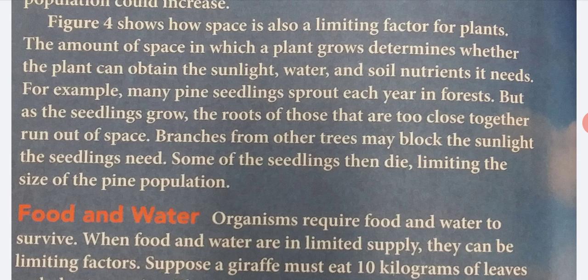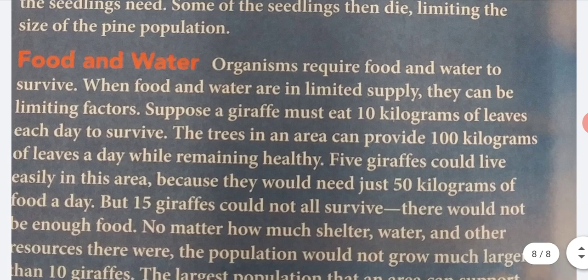Figure 4 shows how space is also a limiting factor for plants. The amount of space in which a plant grows determines whether the plant can obtain the sunlight, water, and soil nutrients it needs. For example, many pine seedlings sprout each year in a forest. But as the seedlings grow, the roots of those that are too close together run out of space. Branches from other trees may block the sunlight the seedling needs. Some of the seedlings then die, limiting the size of the pine population.